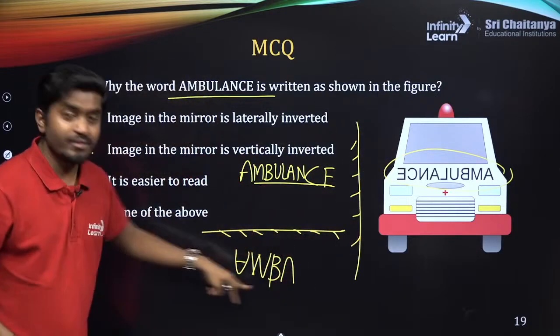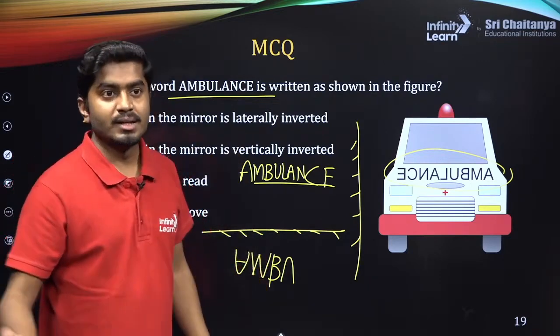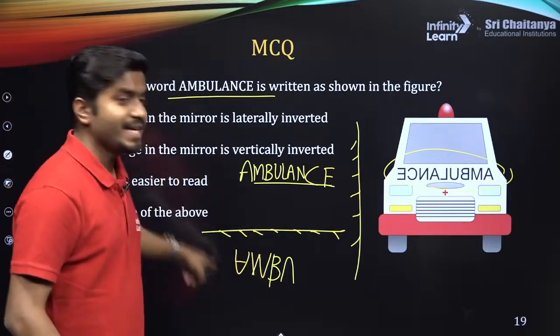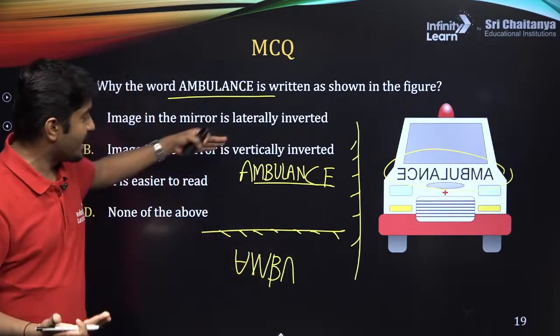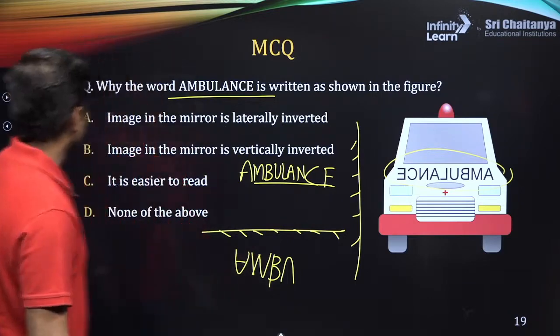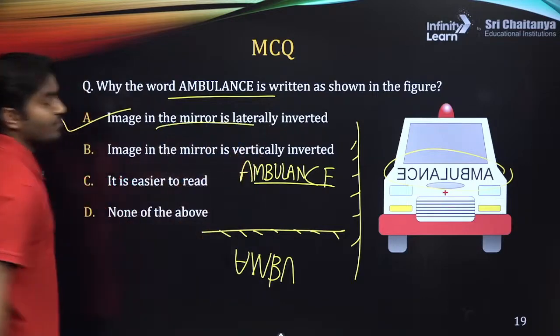So where do you see this kind of inversion? Let's suppose there is water, then you get this kind of inversion. We are going to study this inverted image when we learn the spherical mirrors, alright. So the correct answer for this is, images in the mirror are laterally inverted.